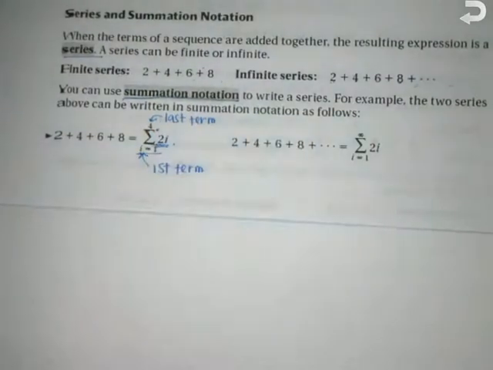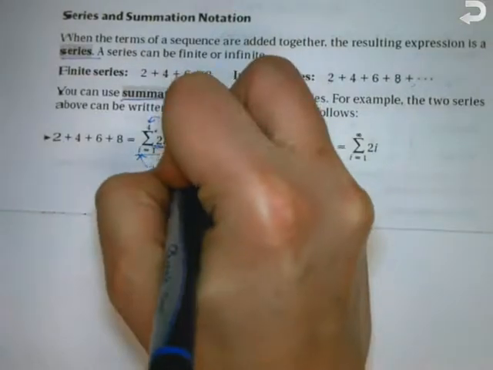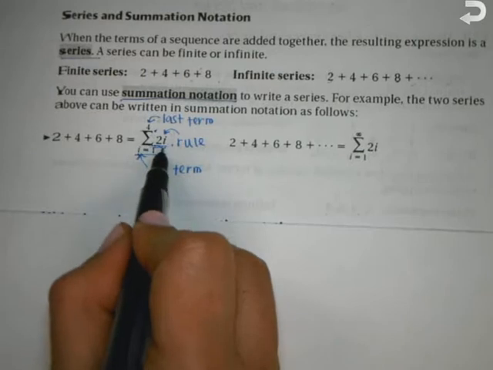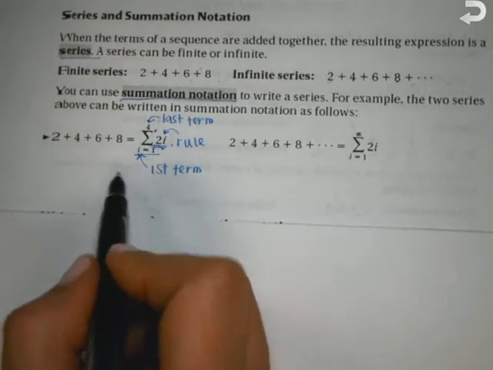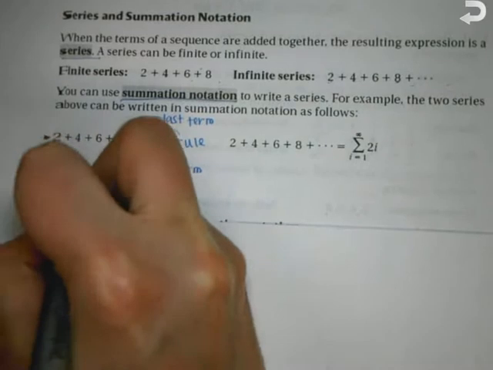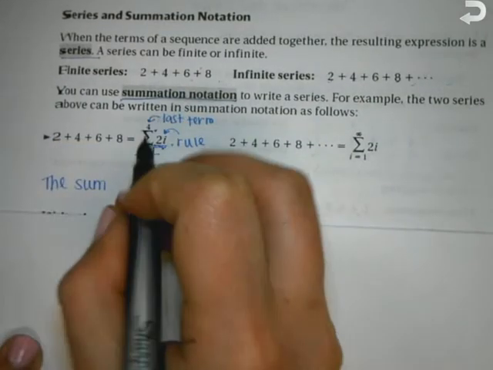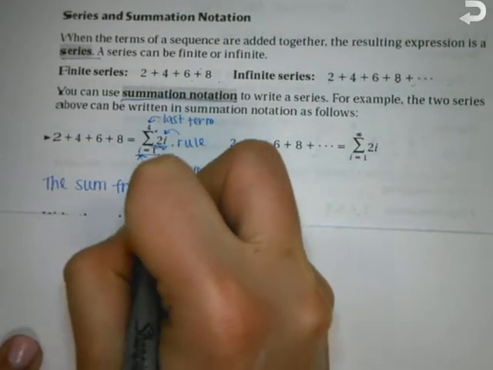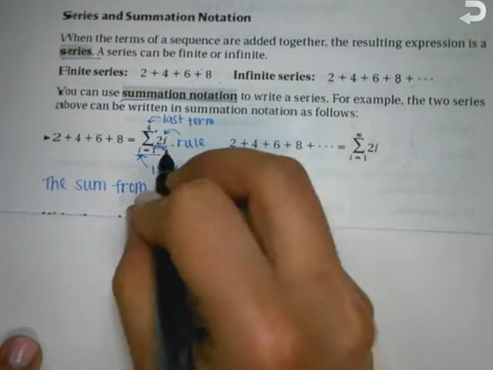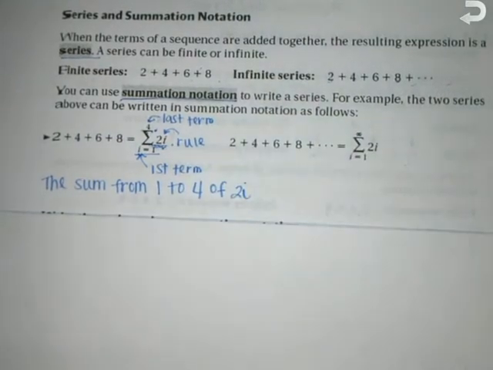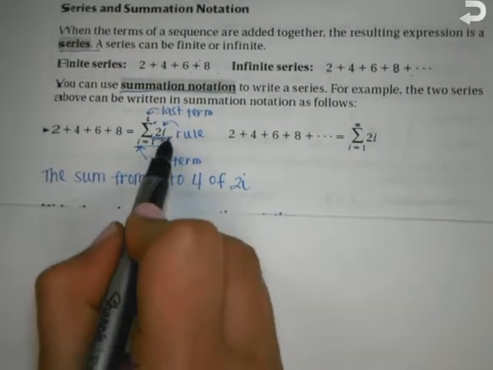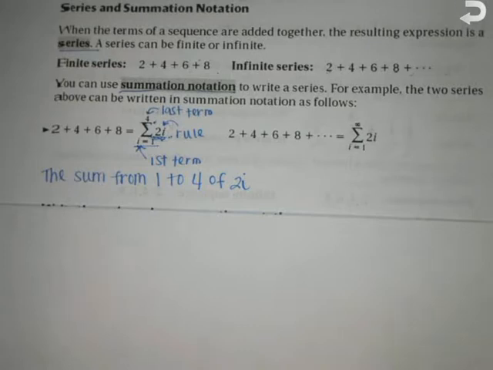Okay, so this is what we had just practiced finding. Now we're going to take them and add them all together. We read this as the sum from 1 to 4, because that's where we stop, of, and then your rule, 2i. Okay? Now we've been using n's before. For series we use i's, but it's the same idea. They're going to give this to you. So we read this as the sum from 1 to 4 of 2i, so of the rule.